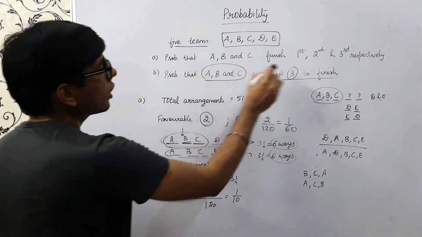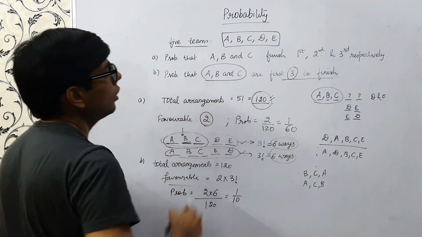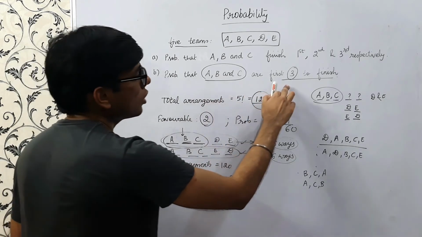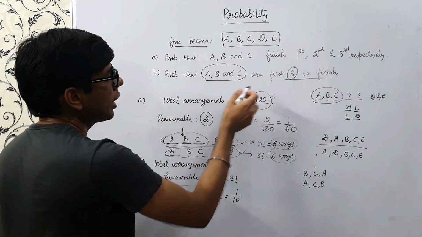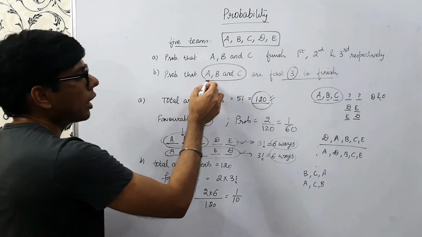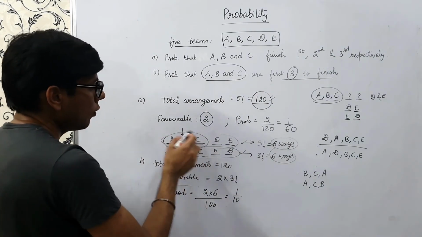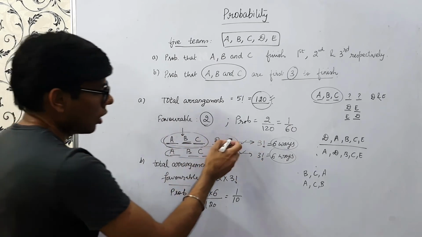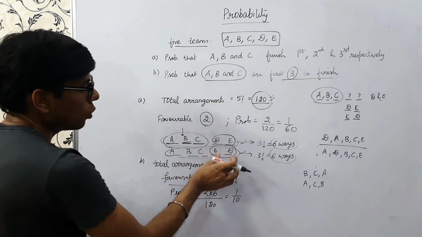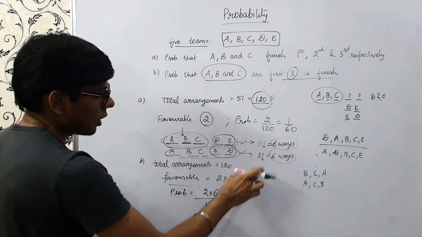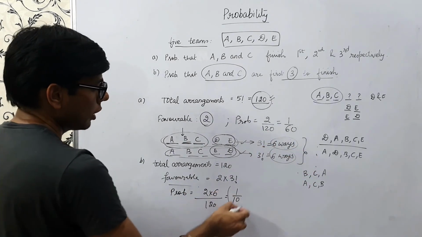So here if you see, we are given that A should be first, B should be second, C should be third. But in the second, we are only given that A, B, C should finish in the first 3 positions. So that could be A, C, B or B, C, A or any position. But A, B, C should finish in the first 3 positions, right? So if we arrange A, B, C, there are 6 ways to arrange those. But there are 2 cases at the end also. This is D and E, this is E and D. So we will just have 3 factorial 2 times. So this is 6 plus 6, 12 ways. So the probability is 1 by 10.